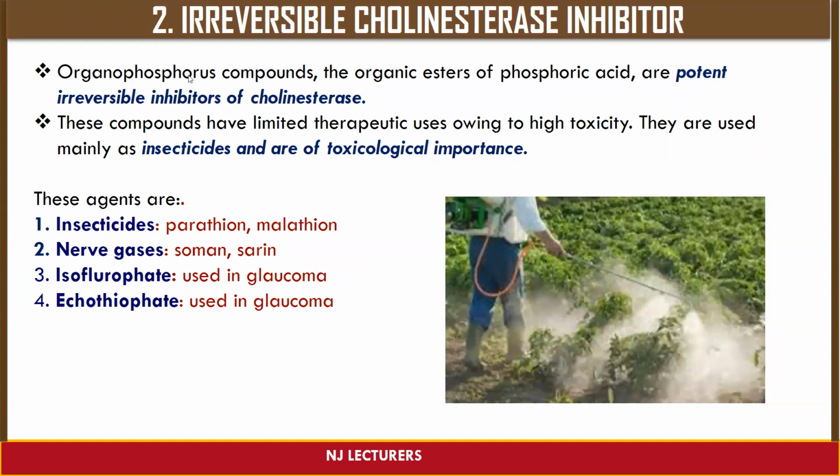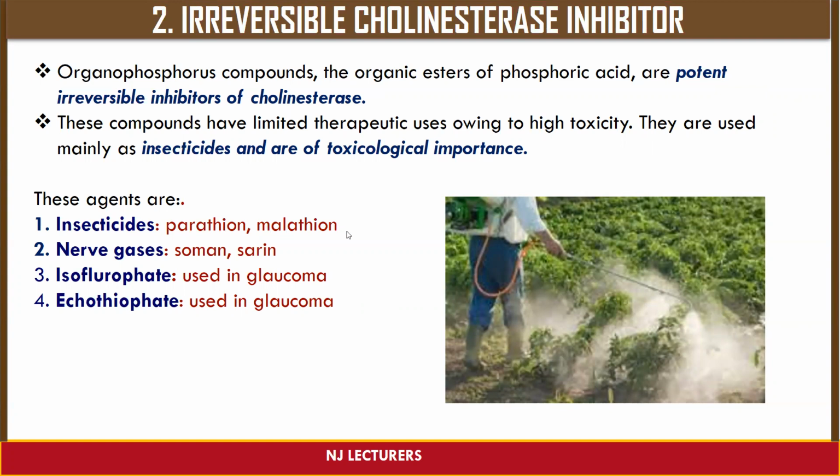So next we will study regarding the irreversible cholinesterase inhibitors. Irreversible cholinesterase inhibitors are the organophosphorus compounds. These are organic esters of phosphoric acid and they are potent irreversible inhibitors of cholinesterase. These drugs have very limited therapeutic uses because of their high toxicity, and they are basically used as insecticides and are of toxicological importance.